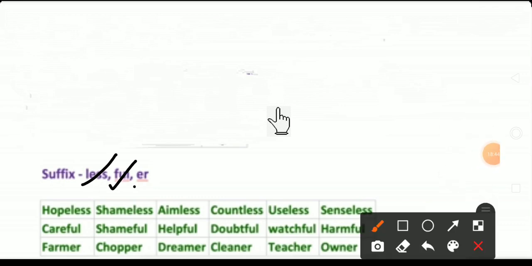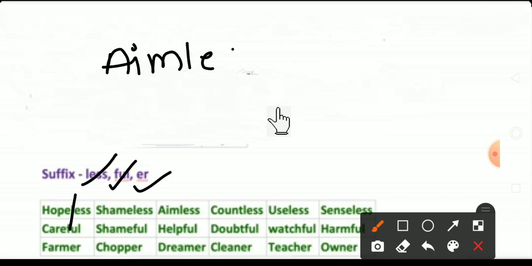Now we learned about prefixes. Now suffixes. We have to separate the suffix. See here, below I have given some examples: hopeless, shameless, aimless, countless, useless, senseless. So when there is less, ful or er at the end as a suffix in the word, what do you have to do? You have to separate it. So hopeless. Here I will write one example: aimless. So LESS, less is there. The suffix we have to divide like that.